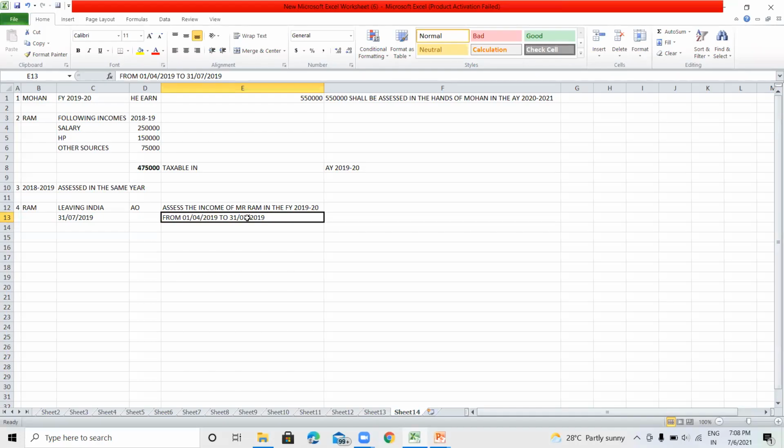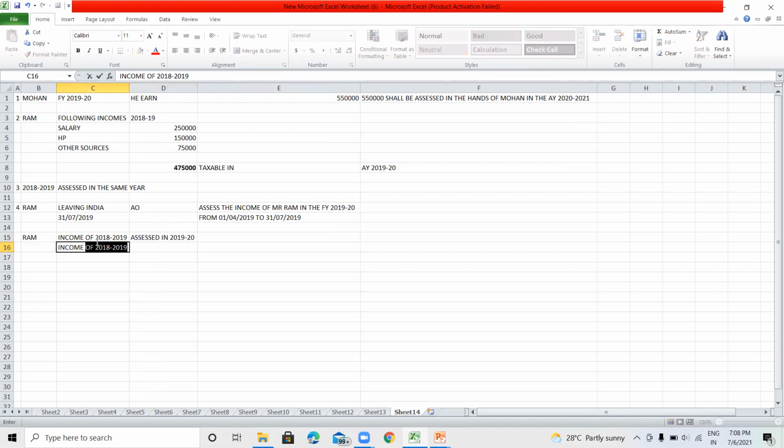Is that first in the hands of Mr. Ram, the income of the previous year, means 2018-19, will also be assessed in 2019-20. This full year will be taxable, and